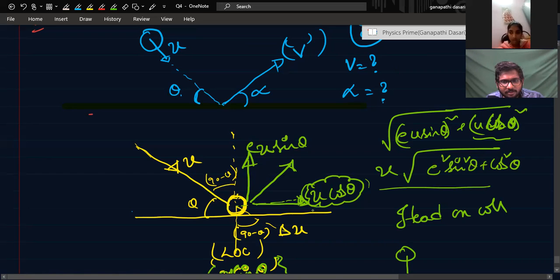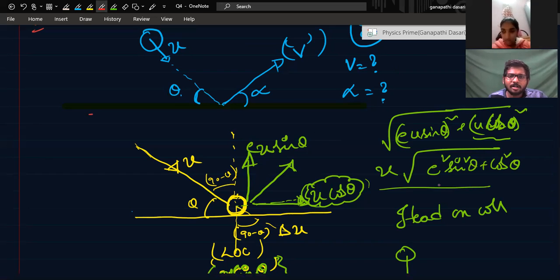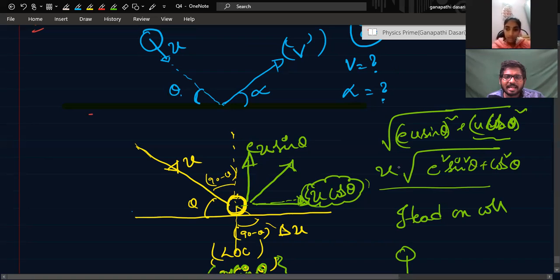Hello, Ujjwala? I'm here, sir. Can you hear? E is 0, perfectly inelastic collision. Then U cos theta will be the speed. That means this velocity will remain. This velocity will become 0. Are you understanding? Yes, sir. Because along the head-on collision, both of them will acquire the same velocity. I told you, if you would have remembered. That means this ball will not have any velocity along the line of collision. It will also come to rest like the wall.